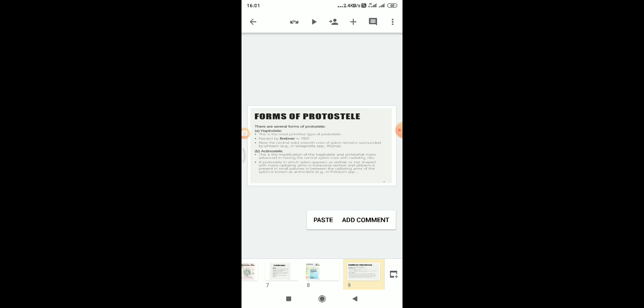A protosteel in which xylem appears as stellate or star shaped with many radiating arms in transverse section, and phloem is present in small patches in between the radiating arms of the xylem, is known as the actinosteel.